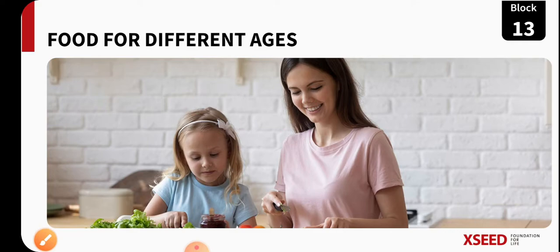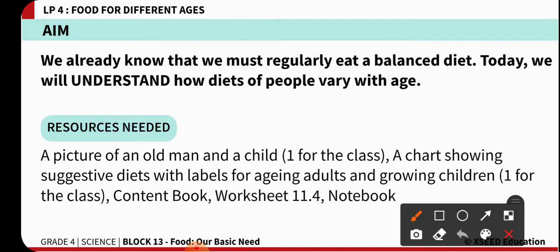So our today's class is food for different ages. What is today's main aim? Our main aim is to understand how diets of people vary with age.